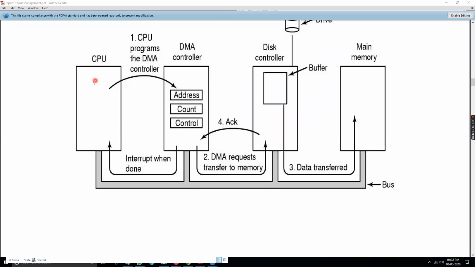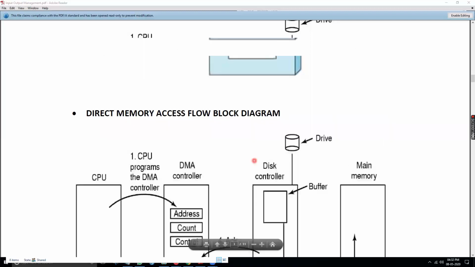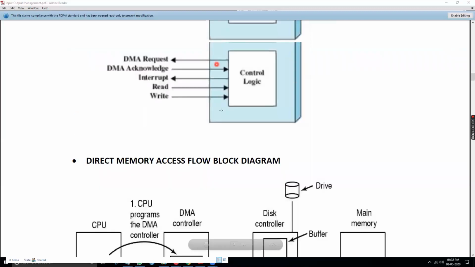So the CPU first writes the program and mentions it to the DMA controller: what the address is, the count given, and the control. The CPU tells the DMA to use that particular control activity and start working. Now, if you see, the control is this one. These are nothing but the control activities.